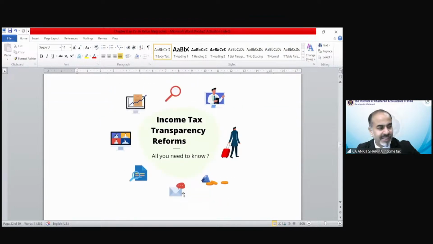Now, these are income tax transparency reforms, and these are the basic theoretical provisions regarding where to submit your PAN number, where to submit your Aadhaar number. You have to link your Aadhaar with your PAN number, etc. You must have read this kind of news in the newspaper occasionally, that you have to link your Aadhaar with your PAN up to a certain date. If you did not link it, then for the purpose of linkage, now you have to pay 1,000 rupees fees for the linking of Aadhaar with your PAN number.